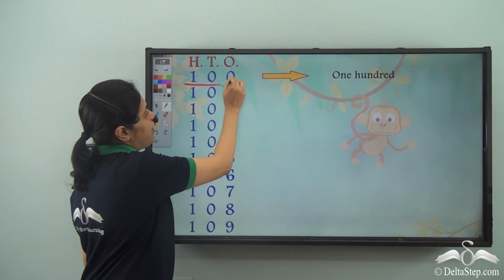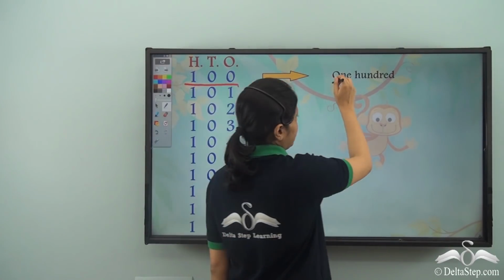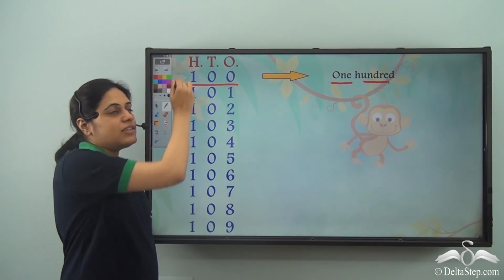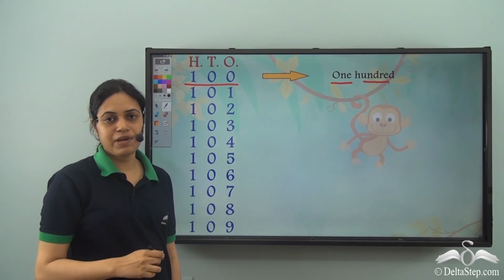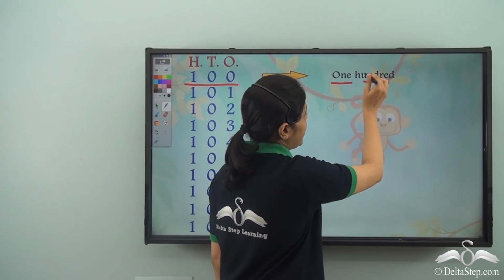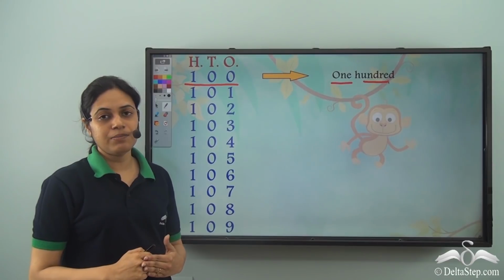We know that 100 is the first 3-digit number with the number name 100, because we have 1 in the hundreds place and 0 in the tens and ones place. So we don't really write zeros. So we write only 100. But what about the number names of the other numbers?